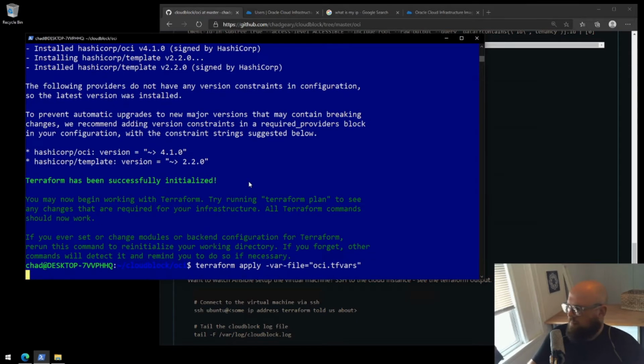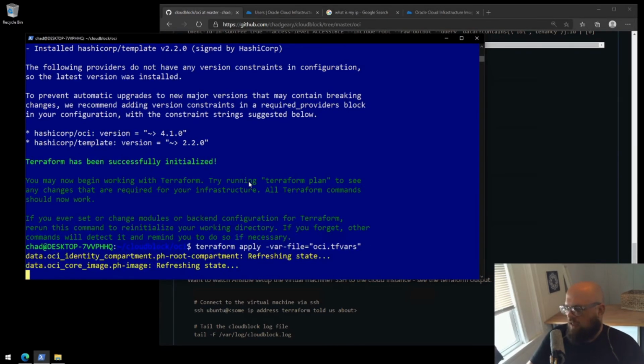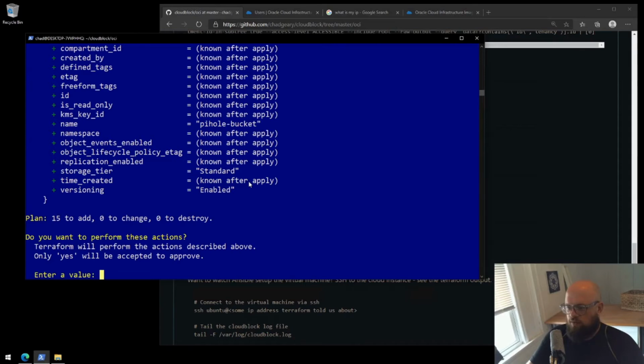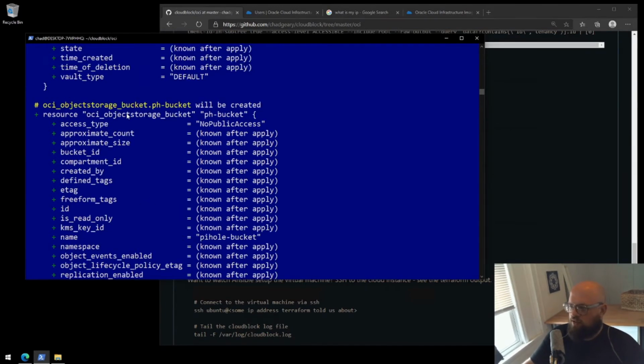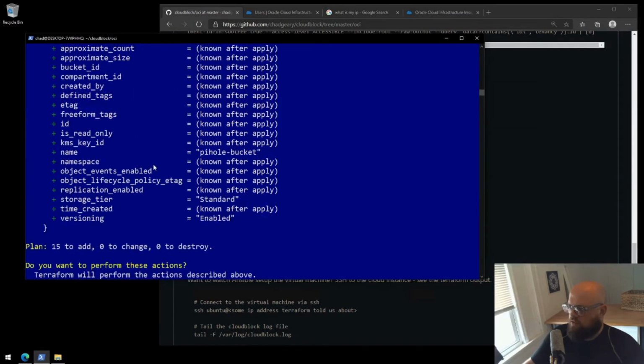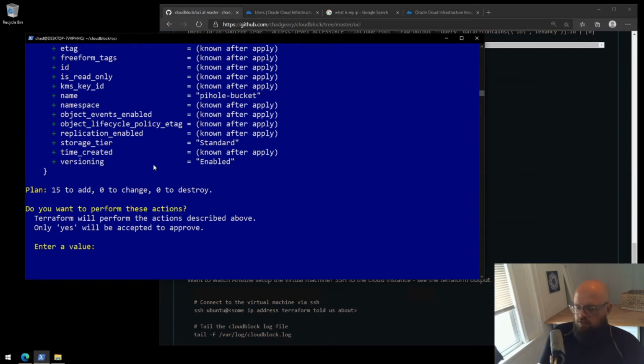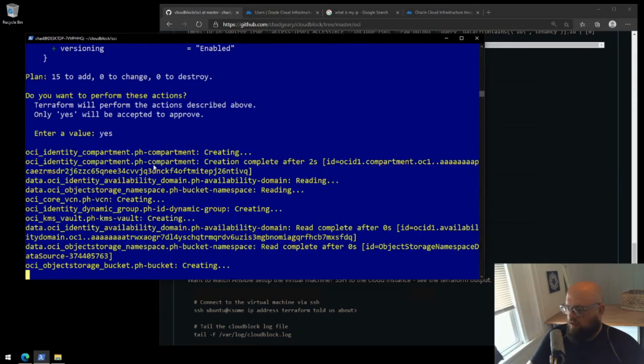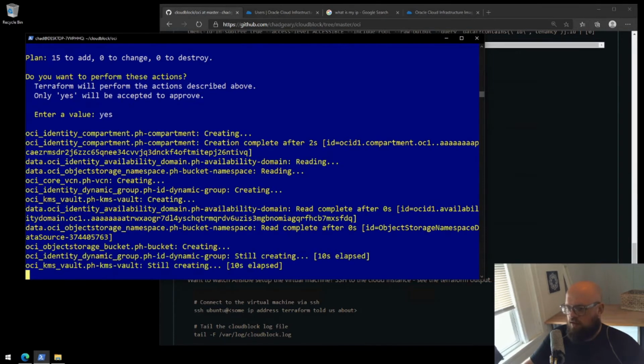I'll paste it in. It's going to begin its magic, and it's going to prompt us for the resources we're adding. All right, and if we scroll up, we can see the different objects that are getting created or plan to be created. There's a bucket, etc. It's going to prompt us, do you want to perform these actions? We'll type in yes, and we'll give it a few minutes. It's not instant. We're relying on Oracle to build the infrastructure out for us, so I'll come back when it's done. It should really just be a few minutes.